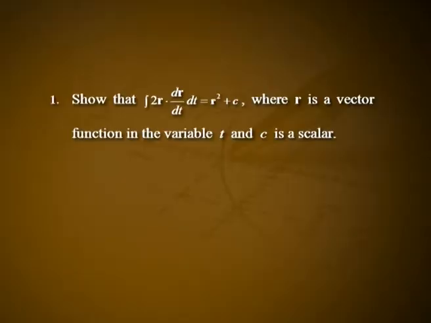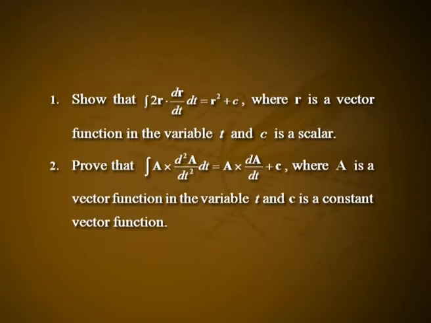Before going to the next session, we try to solve the given questions. Question number 1. Show that the integral of 2r dot dr by dt dt is equal to r square plus c, where r is the vector function in the variable t and c is a scalar. 2. Prove that the integral of a cross d square a by dt square dt is equal to a cross dA by dt plus c, where a is a vector function in the variable t and c is a constant vector function.